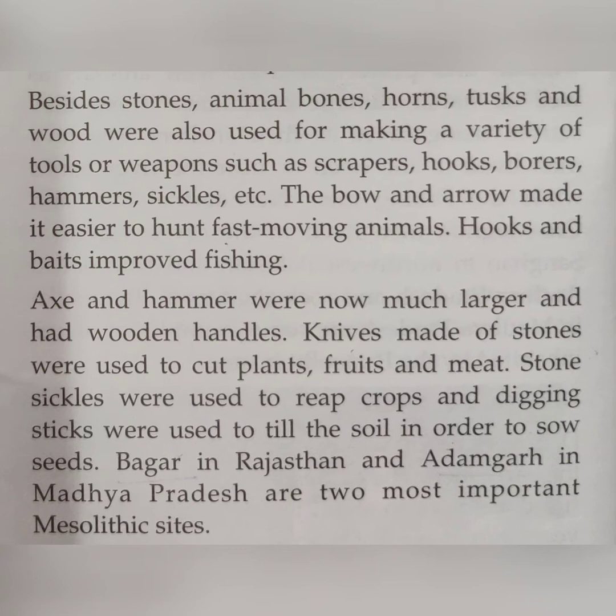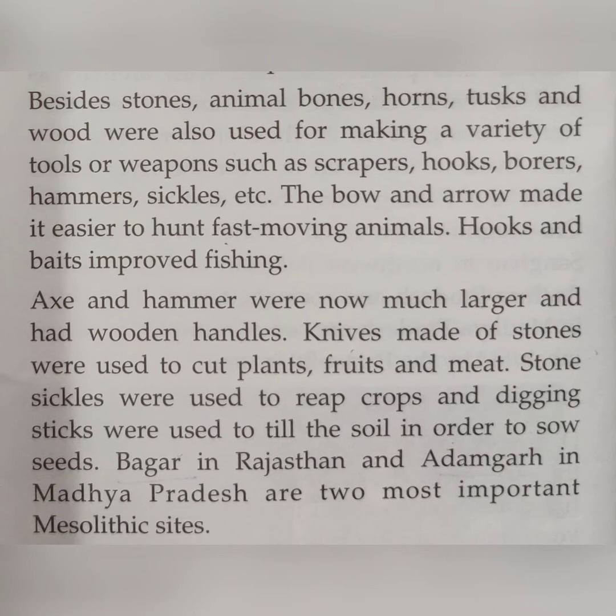Hooks and baits improved fishing. Axes and hammers were now much larger and had wooden handles.